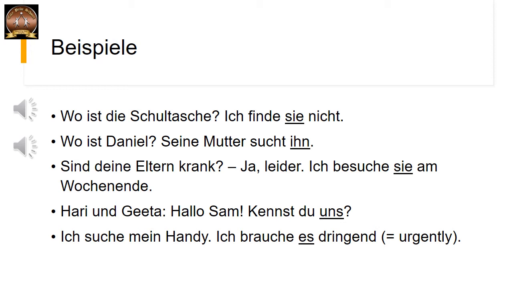Who is knowing? Du. So du is the subject. And whom are you knowing? Us. So like that, wir changes to uns. Uns stands for we. Hari und Gita, they are saying, do you know us? So here, uns is the accusative object.